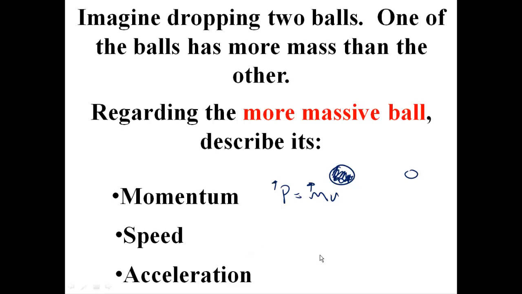We're dropping these things. Think about this. What do you know about two objects falling? That's right. A hammer, a feather, it doesn't matter. Get rid of air, and they fall at the same rate. And what about acceleration? Negative. We like to round it to 10 meters per second, or negative 9.8 meters per second to be a little more precise. So that's the same as well. And there you have it. Momentum.